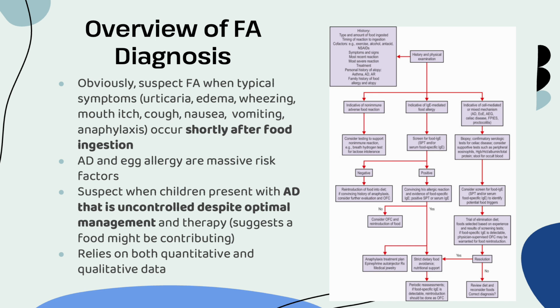So one of the big things about the LEAP trial is we see that children, especially infants with atopic dermatitis and an egg allergy, are at a really high risk for developing a peanut allergy as well. So this is, again, one of the ways that we can prevent peanut allergies, or try to get ahead of them. And finally, and this goes back to our eczema lecture, if a child has eczema that is really uncontrolled, even though we've been going through a standard treatment regimen, that might suggest that there is a food allergic basis to those skin symptoms on the long term.